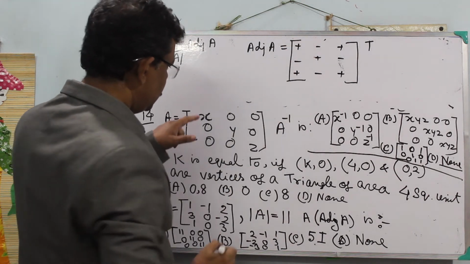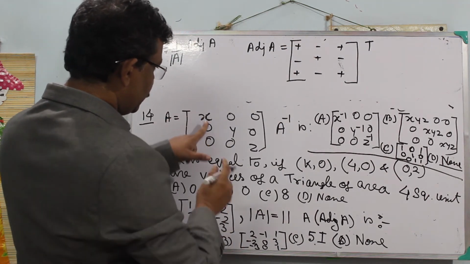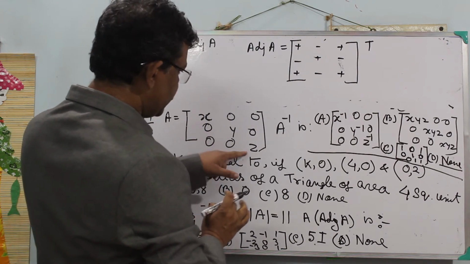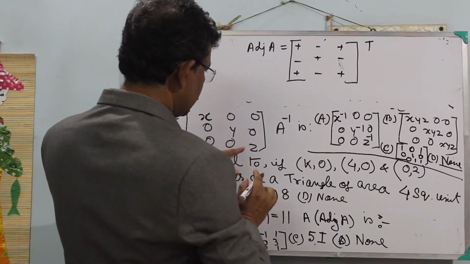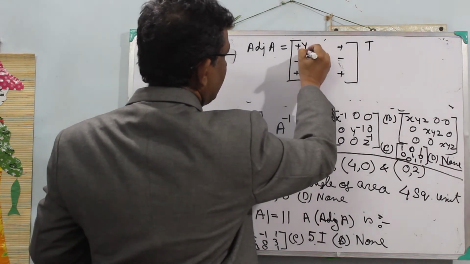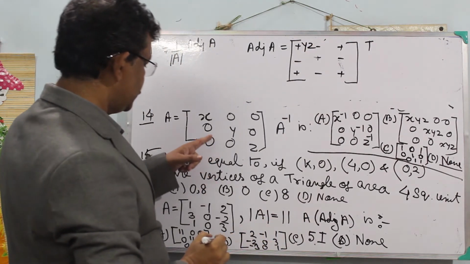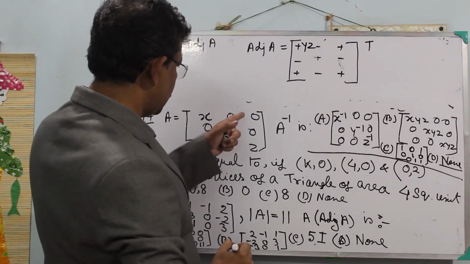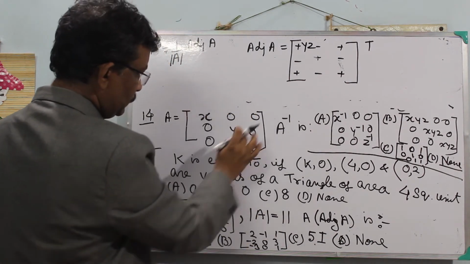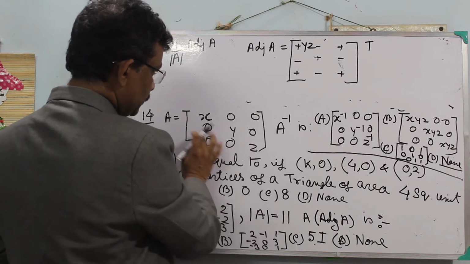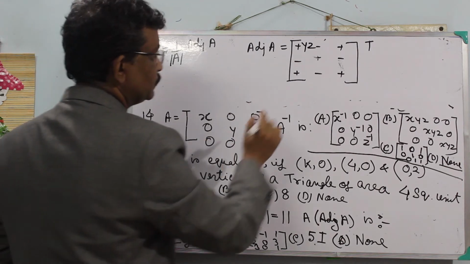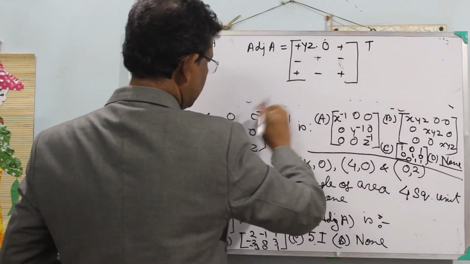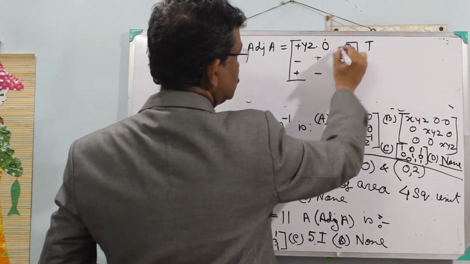First element, if I cover the first row and first column, it is yz minus 0, so yz. Next, covering the first row and second column, 0 into z, so you will get 0.